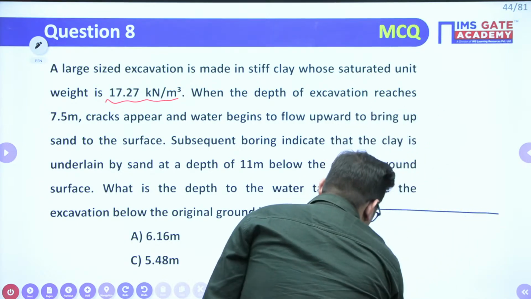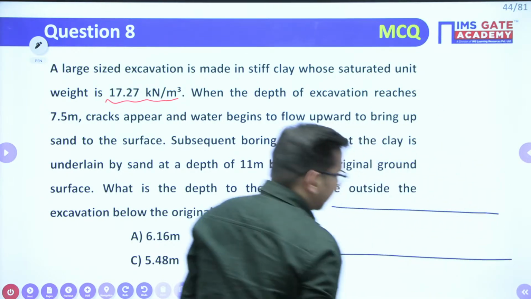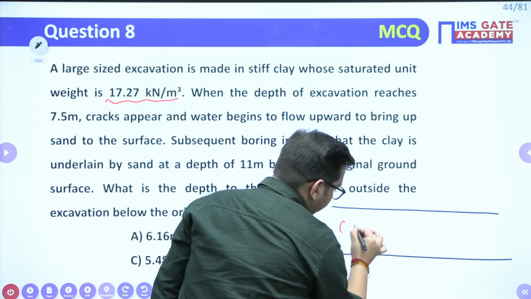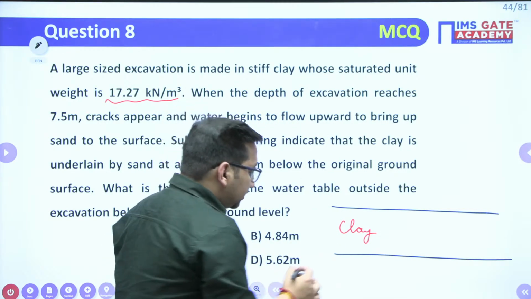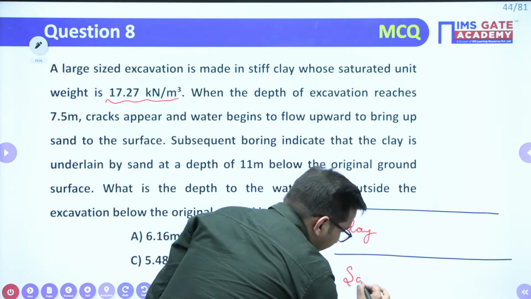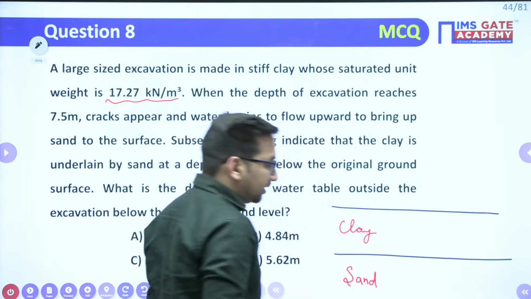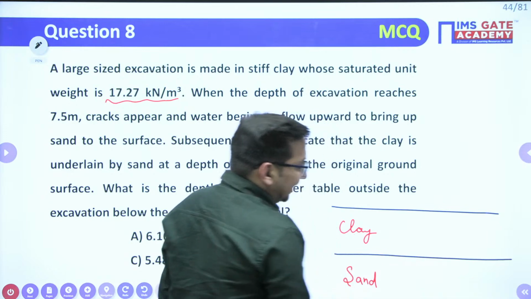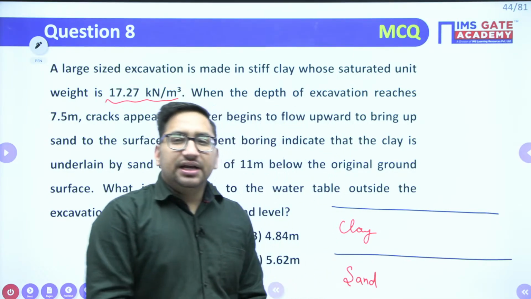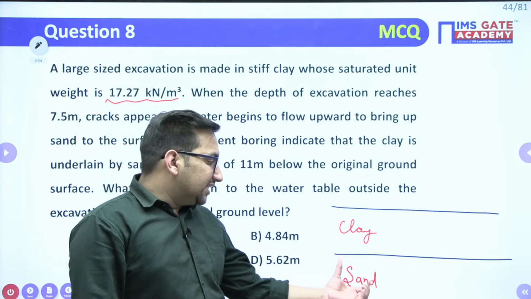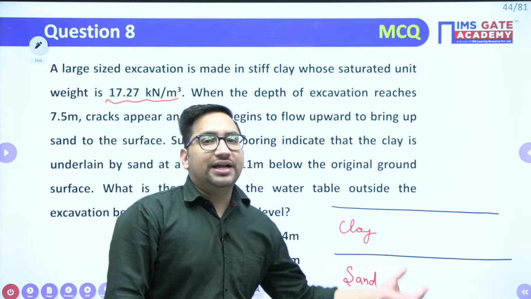It means there will be one clay layer. This is your clay, and below this clay there is a sand layer. Clear? Below this sand layer there can be any impermeable layer, or you can just take this sand layer as your confined aquifer, right?